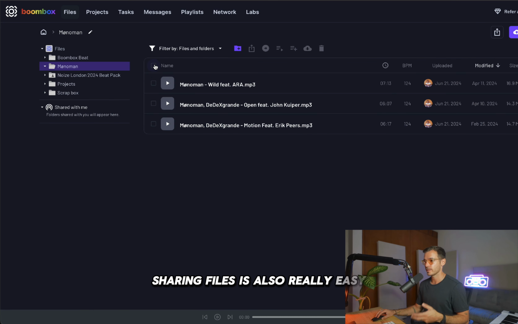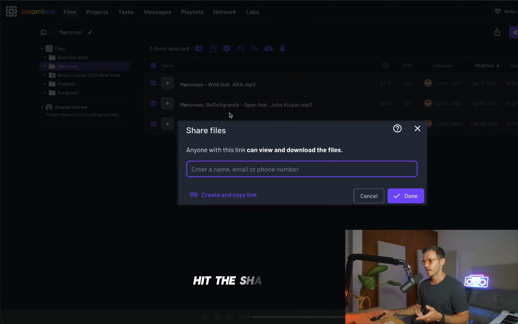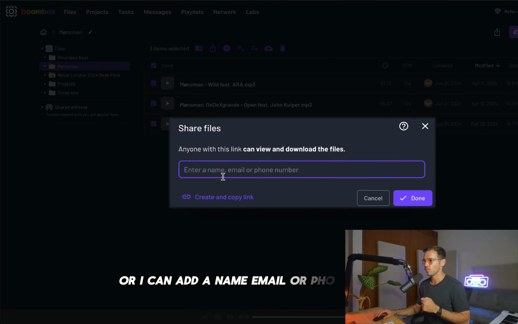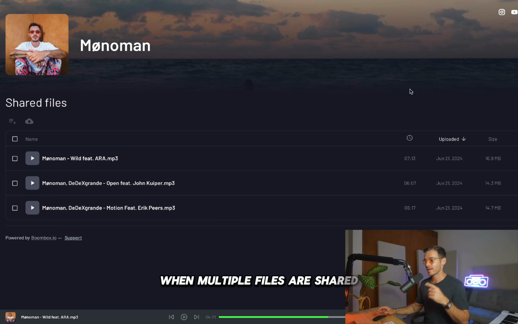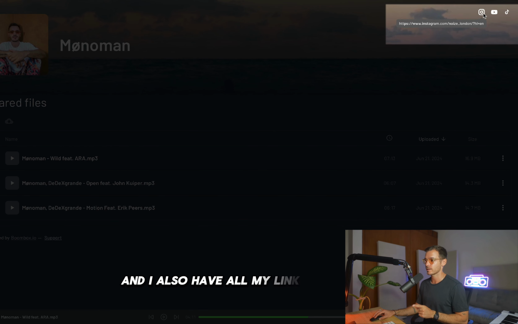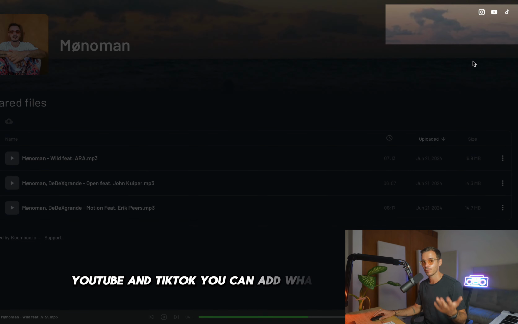Sharing files is also really easy. I'm going to select all these files, hit the share button, and then I can create and copy a link, or I can add a name, email, or phone number. When multiple files are shared, it looks like this, which is my own customized profile. And I also have all my links to Instagram, YouTube, and TikTok. You can add whatever you want here.